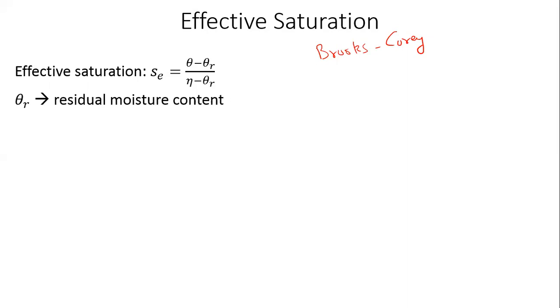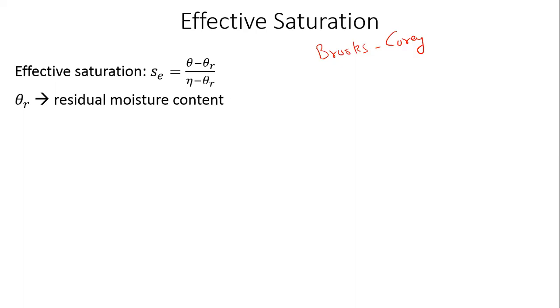This theta r, the residual moisture content, is simply this. If I completely allow all the water inside the soil sample to drain away, whatever moisture is left behind between the interparticular voids of the soil sample, that is what is called the residual moisture content.